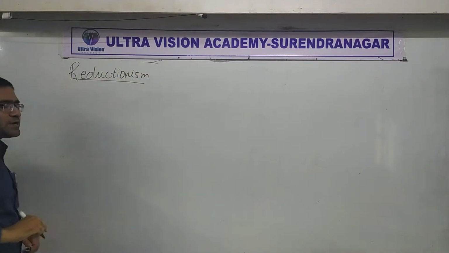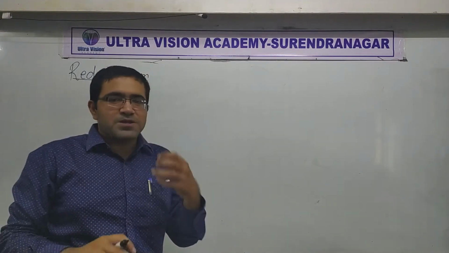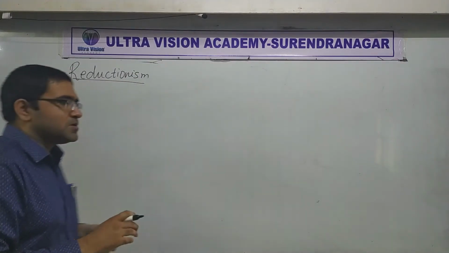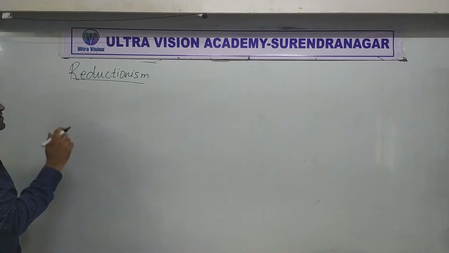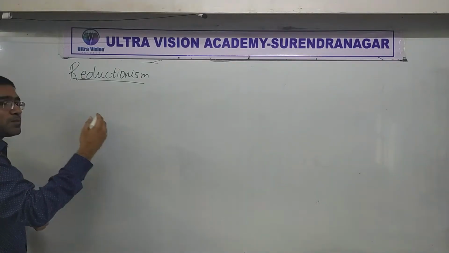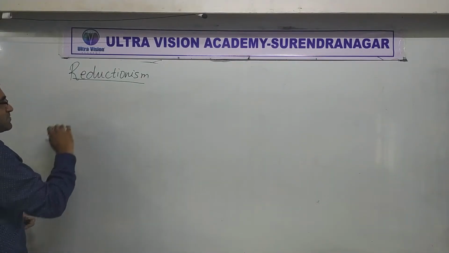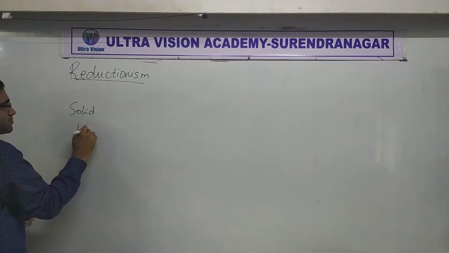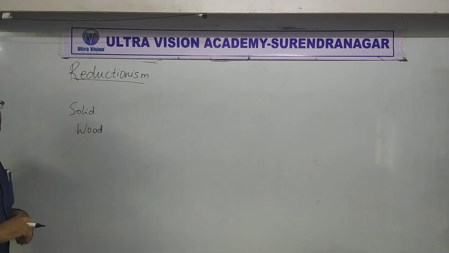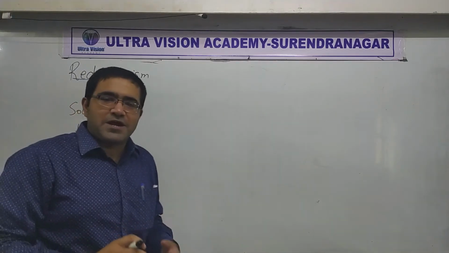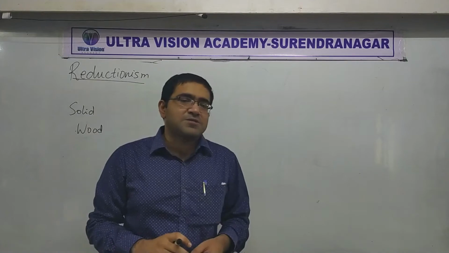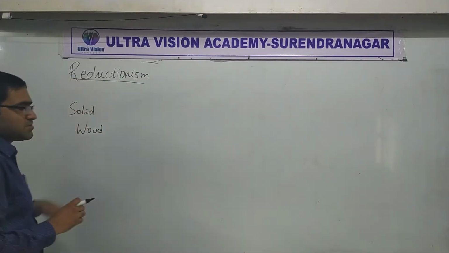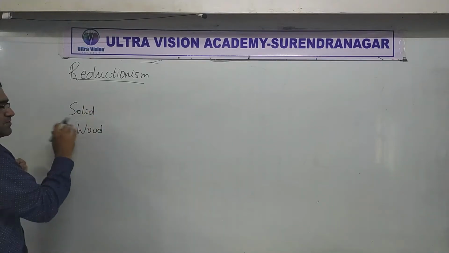So what is reductionism? Reduction means to simplify or make something smaller and smaller. Suppose you want to understand how a particular material behaves, for example, some solid like wood. You want to get an idea about the properties or characteristics of some system. Wood is the system, right? We want to understand how it behaves.